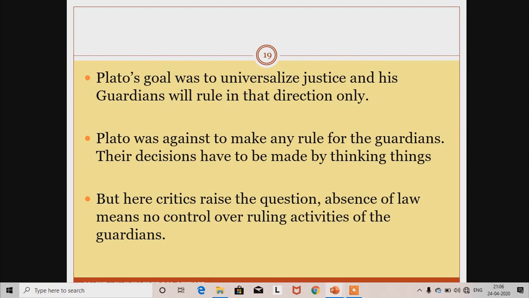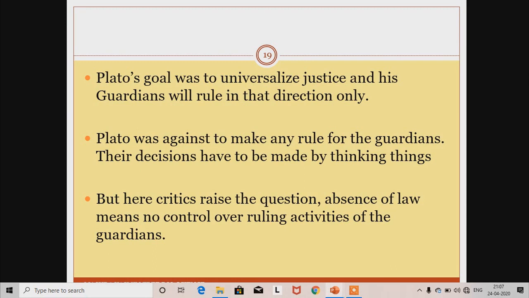Again, Plato was against the making of any rule for the guardians because he thinks that the decisions of the guardians will be final, as they are dialectically trained minds, and they will take decisions properly and justice will be ensured by their decision.